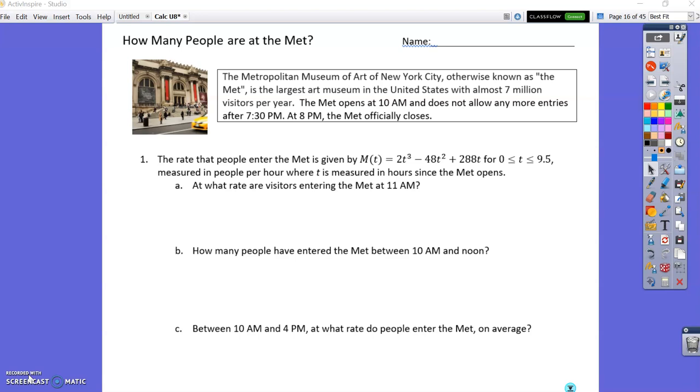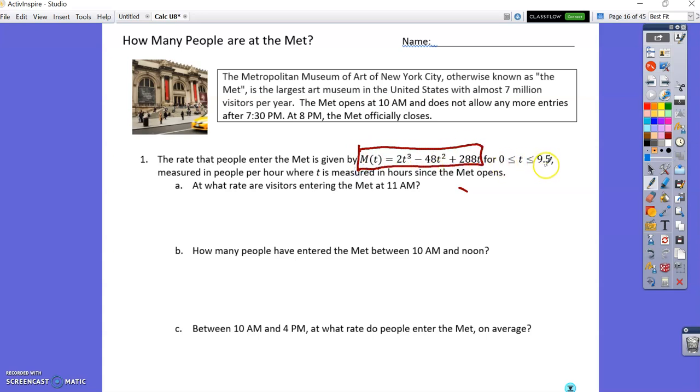The Metropolitan Museum of New York City, otherwise known as the Met, is the largest museum in the United States with almost 7 million visitors per year. The Met opens at 10 a.m. and does not allow any more entries after 7:30, and at 8 p.m. the Met officially closes. The rate at which people enter the Met is measured by this equation.